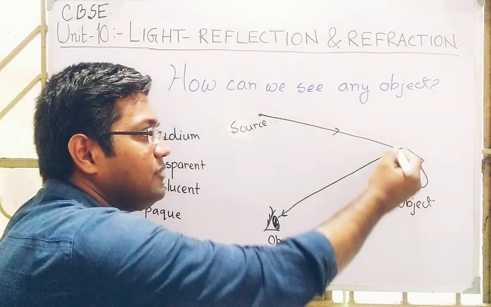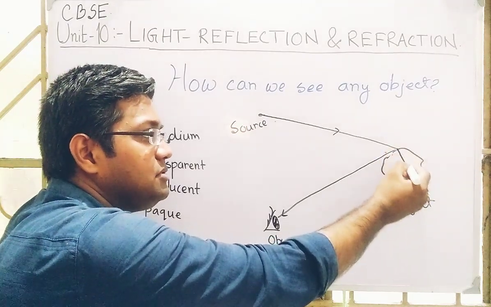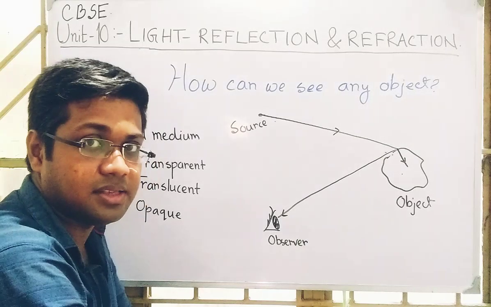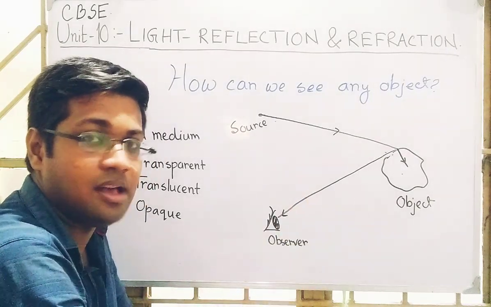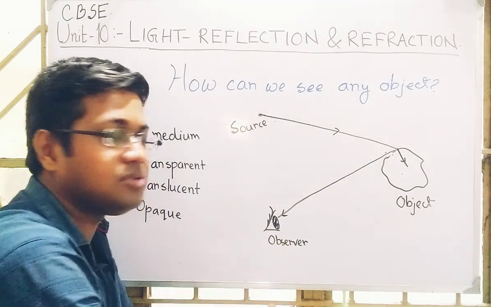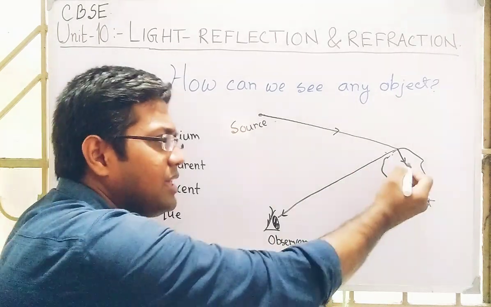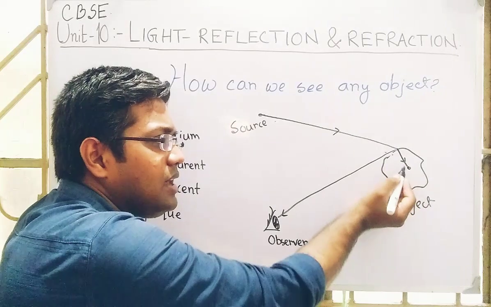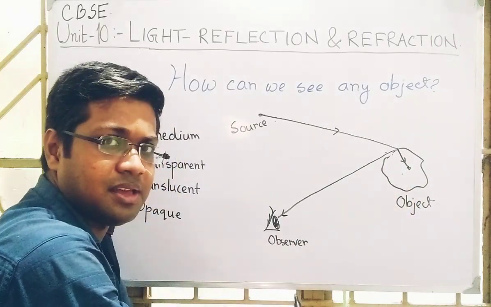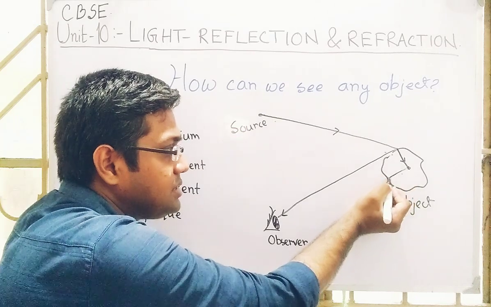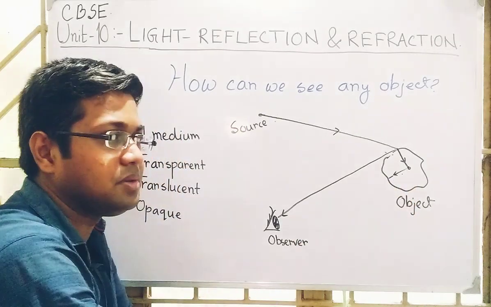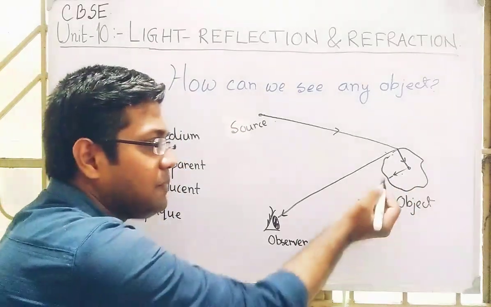Next, if the light enters into this object, since I have said it is made up of a transparent or translucent medium, and let's say from this point it changes its direction, again it has to come out.